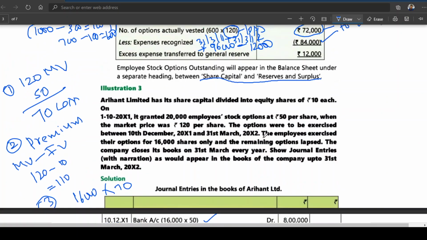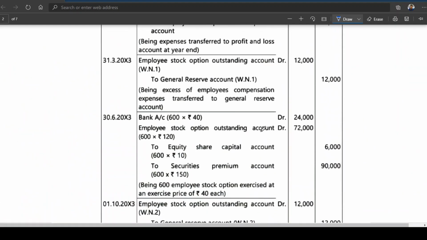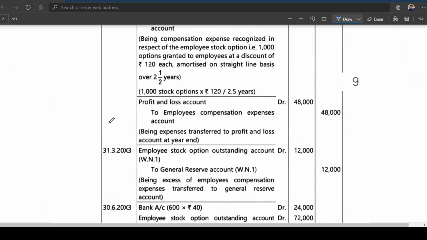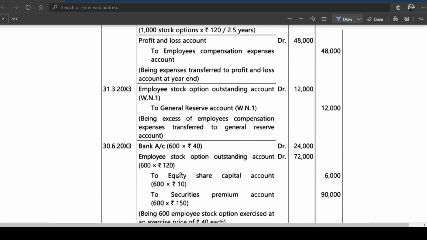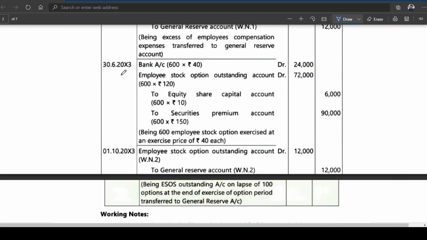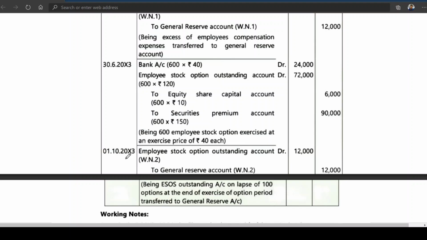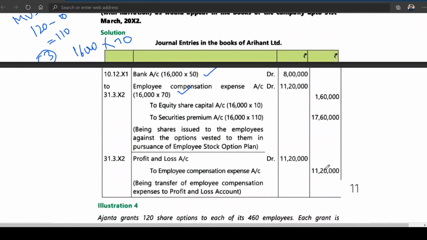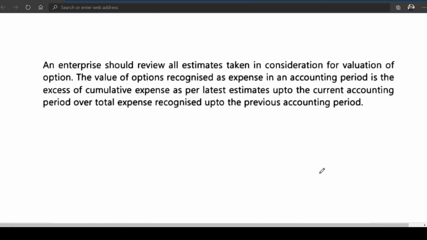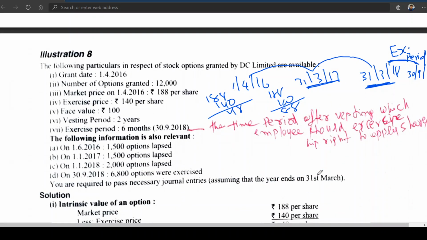Then what they have done here in the entries part: they have written the entry on 31st March for transferring the gain to general reserve account. Then on the date of exercise of the option, they have written this entry. And then by the completion of the exercise period, the excess expense that has been debited to P&L account has been closed by transferring to general reserve account. Now this problem is a bit different. I have compared it so that you will know about it.